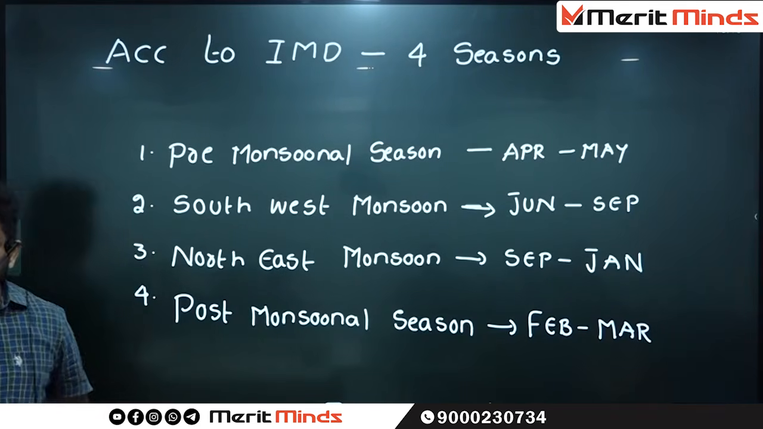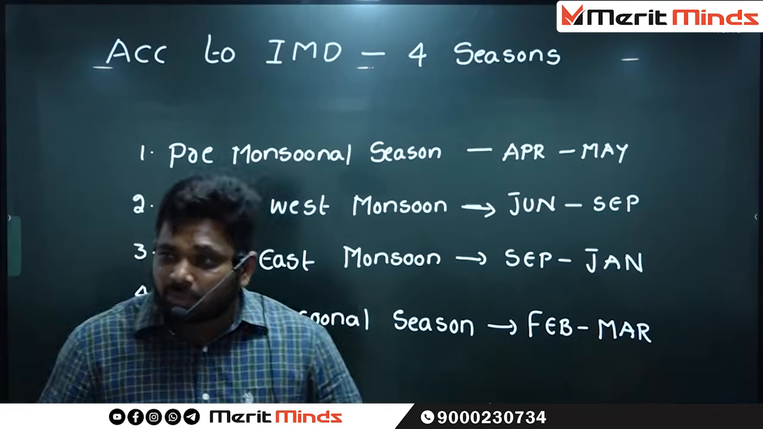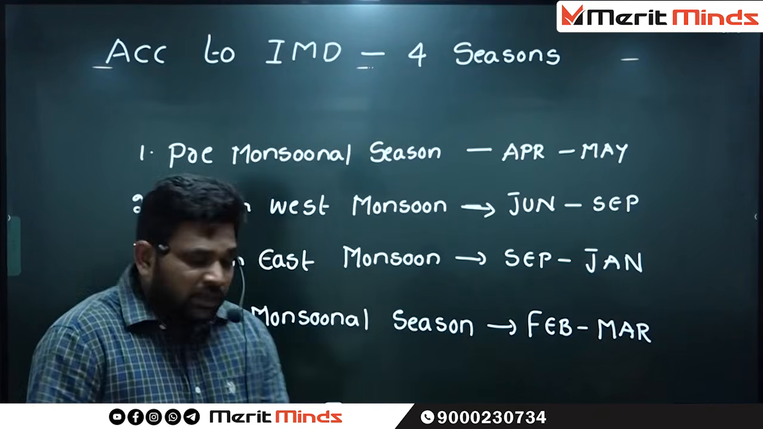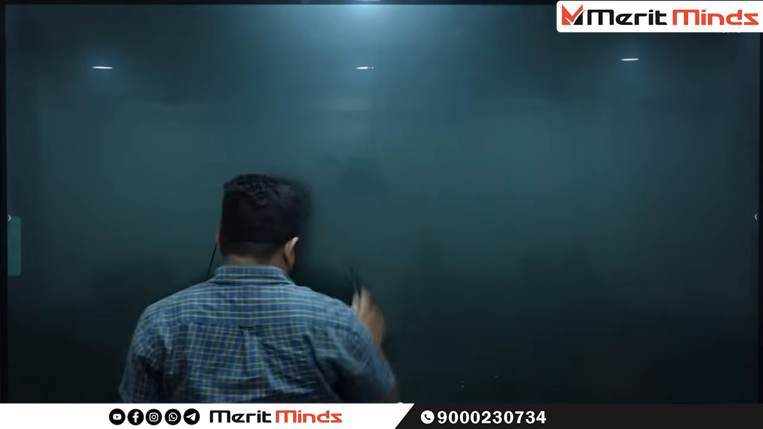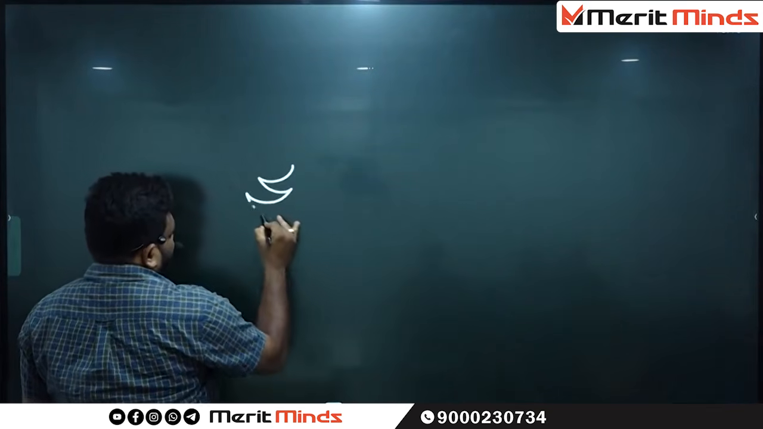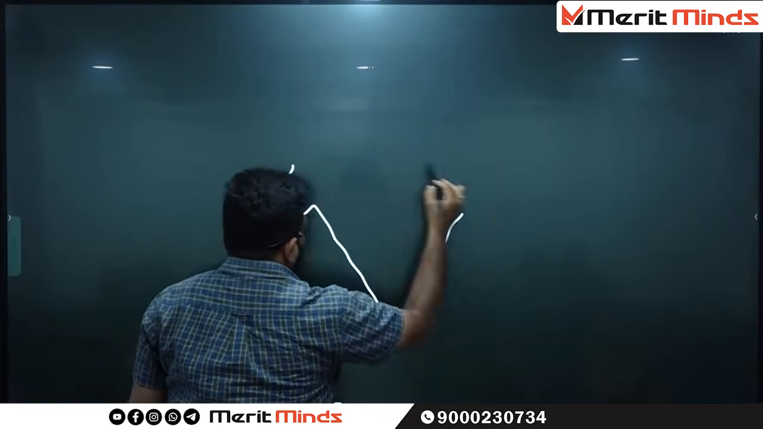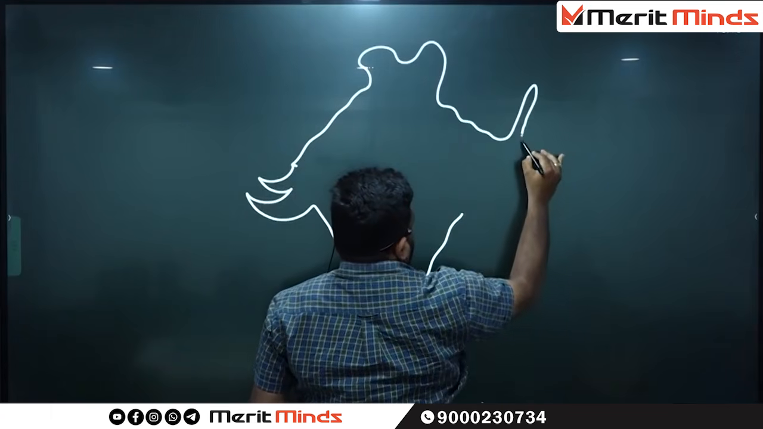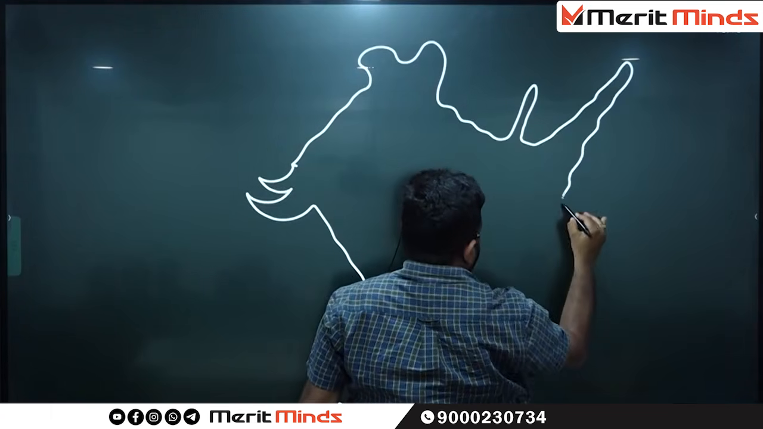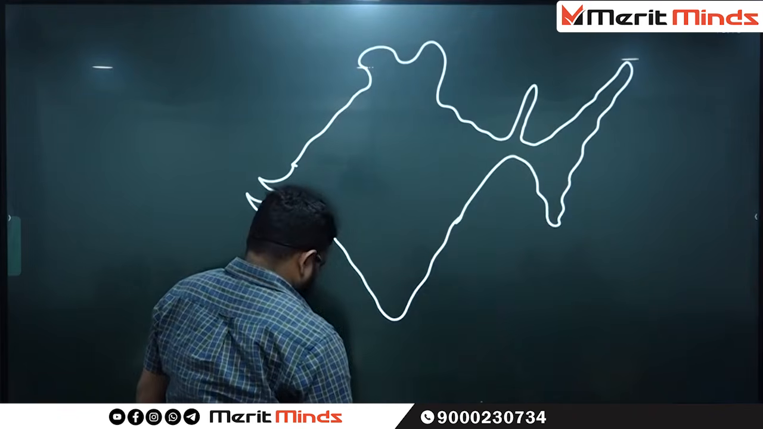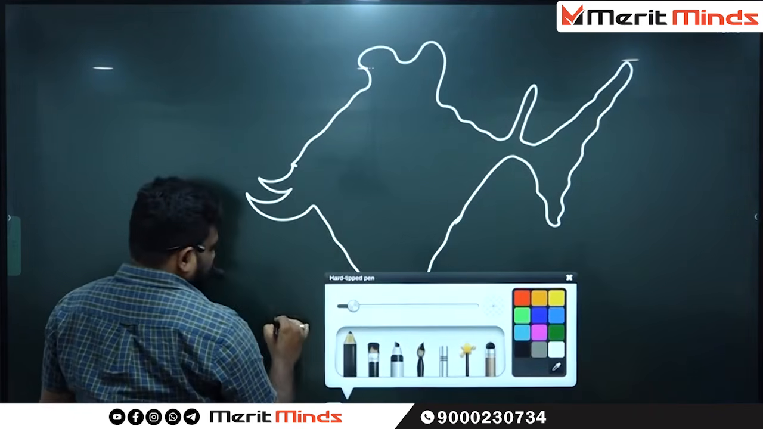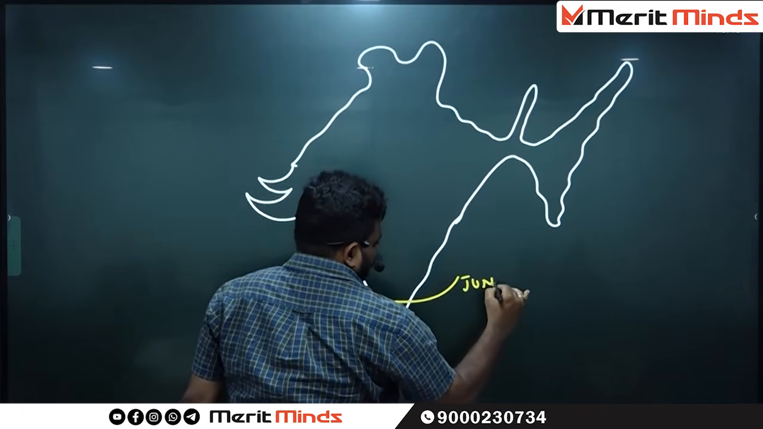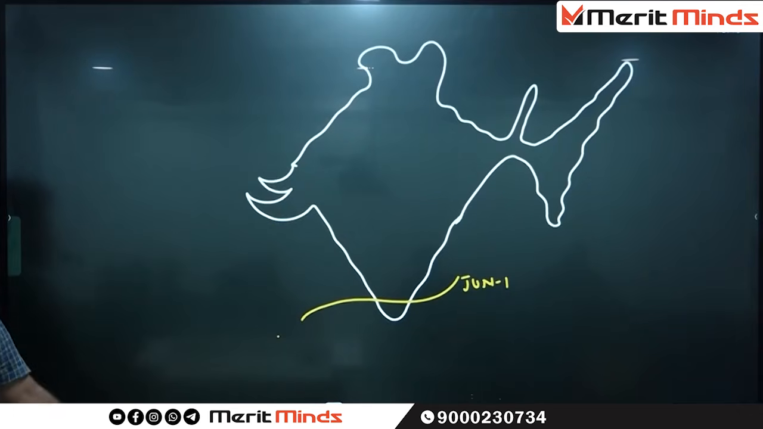And the next one is the Southwest Monsoonal season. What do you mean by Southwest Monsoons? Already somewhere we discussed the monsoons. When do the monsoons enter into India? By the time of June 1st. See the diagram. By the time of June 1st, the monsoons enter into India.